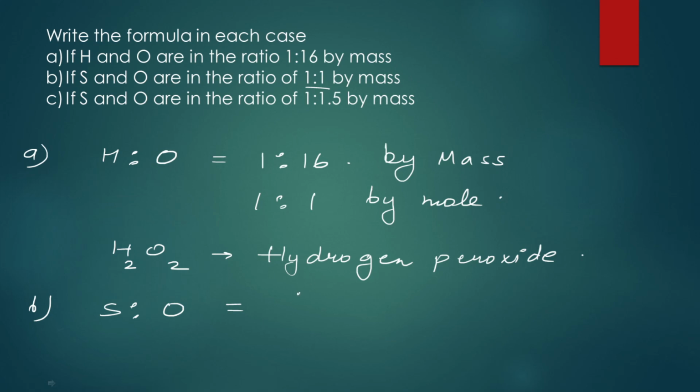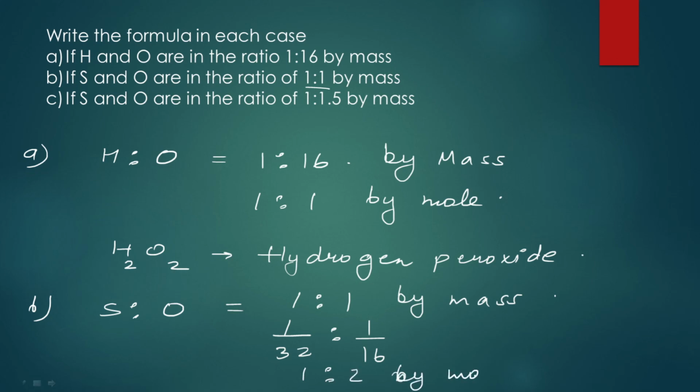So by mass it is 1 is to 1. By mole कितना हो गया 1 upon, what is the atomic mass of sulfur 32 is to 1 upon 16, which makes it equal to 1 is to 2 by mole. So what is going to be the formula? Sulfur dioxide. ठीक है. Next question देखो.